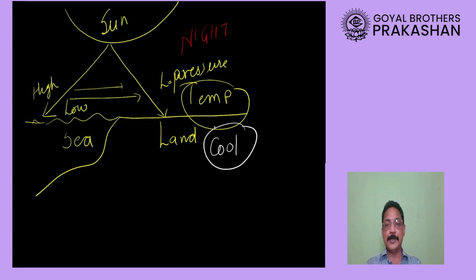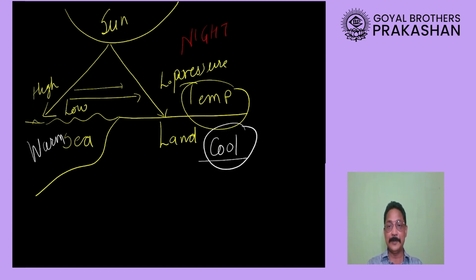But sea water has a very interesting characteristic: it absorbs the heat slowly, but it loses the heat also slowly. So the sea, which has absorbed the heat during daytime, is now warm at night, and at the same time the land will be cool.